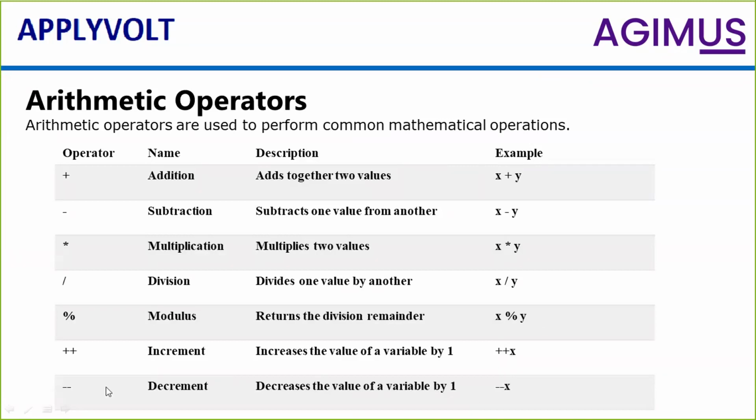The next one is the decrement operator. Like the increment operator, the decrement operator decreases by 1 and the increment operator increases by 1. This is about the arithmetic operators. Now let us see a small example of how these operators work in the programming compiler.